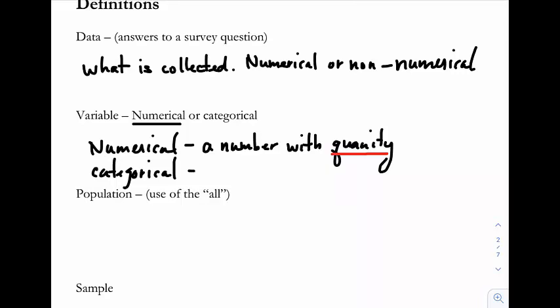So jumping back over here to categorical, and more or less we're looking at qualitative data, non-numerical. Or a number with representation.